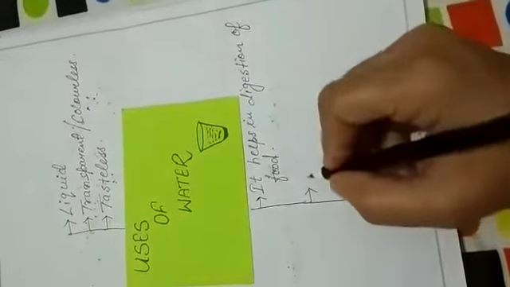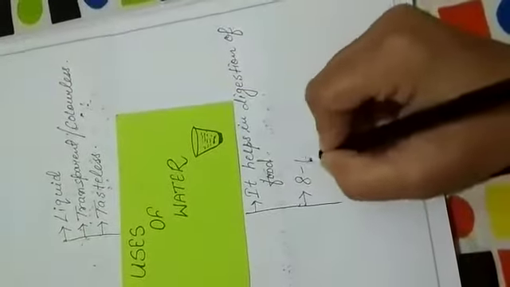So water helps in digestion of food. Clear? Now, what amount of water should we drink every day? We should drink 8 to 10 glasses of water every day.